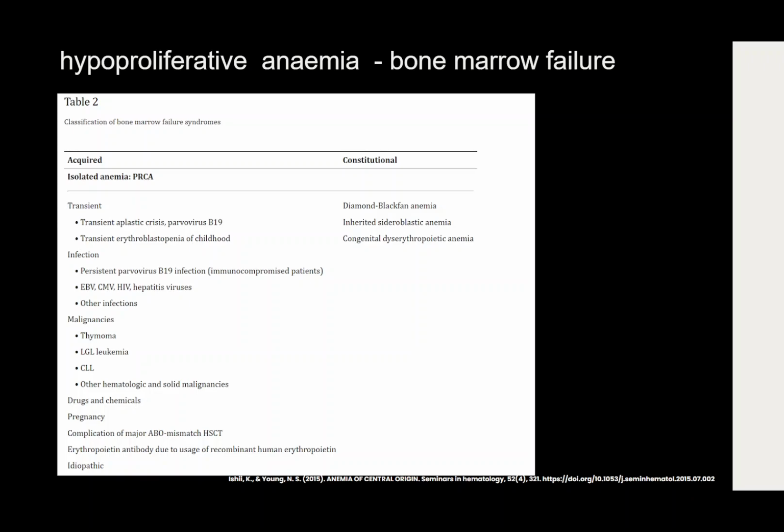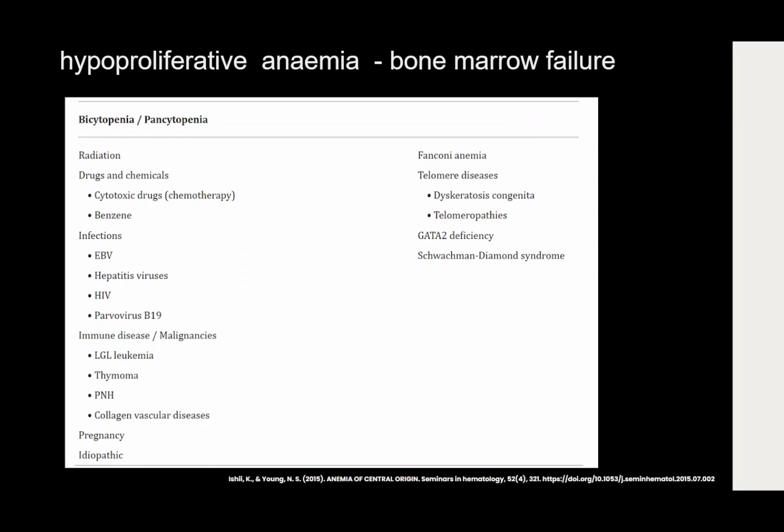It can be transient, such as after infection with parvovirus B19, or a transient condition in childhood. Certain infections such as EBV, parvovirus B19, HIV, and hepatitis also can cause isolated anemia. Malignancies such as thymoma, CLL, drugs, chemicals, pregnancy, and some idiopathic causes also can cause isolated anemia.